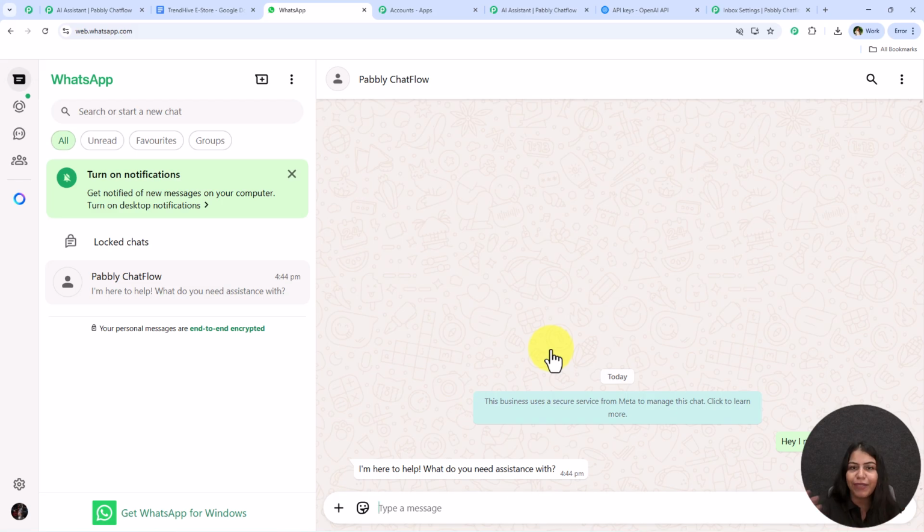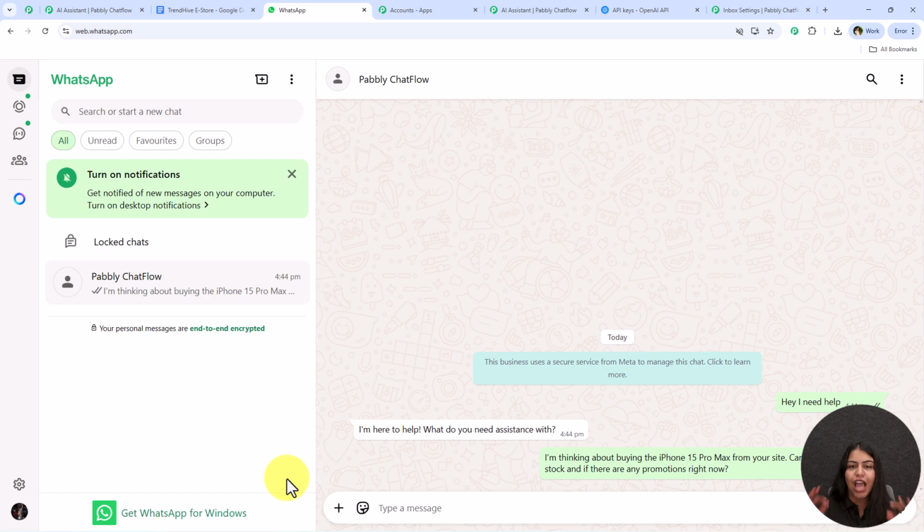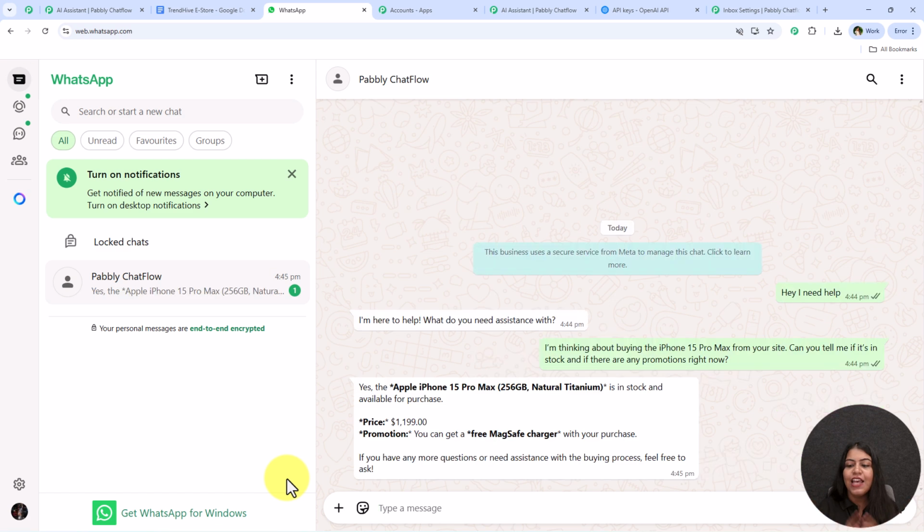Alright, so I'm just going to simply ask a query once again, which is, I'm thinking about buying iPhone 15 Pro Max from your site. So I'm just going to simply send them this message, and once I send it, it is going to share me all the details. So yes, you can see that we have successfully received all the details, and it is saying for the promotion you can get a free MagSafe charger.